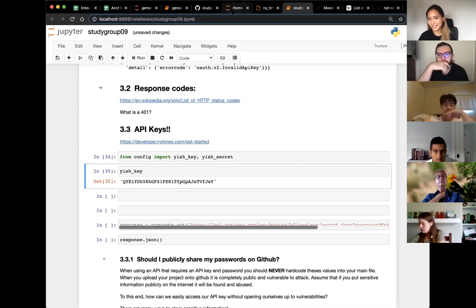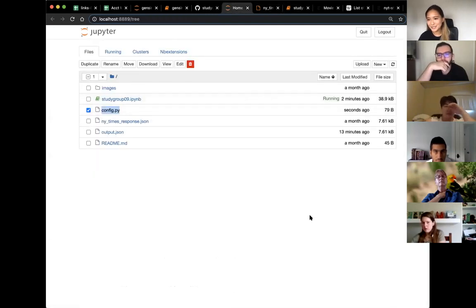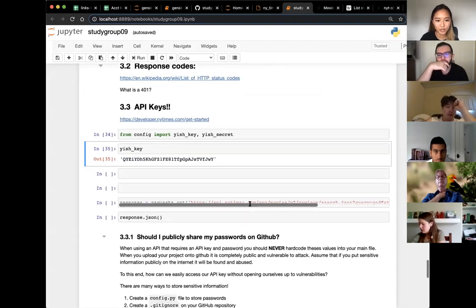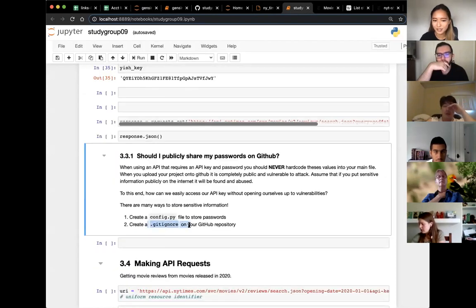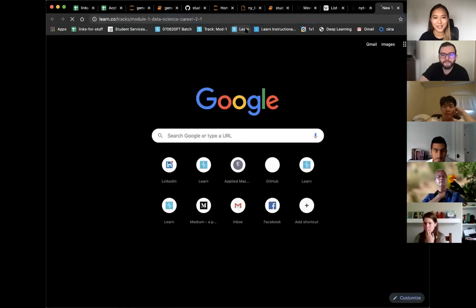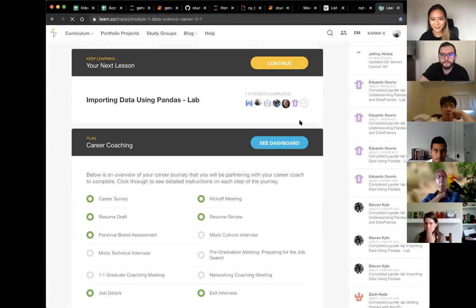So that's just a way of not having your passwords on your notebook. But you might say, but your password is over here. It's just in another file on your repo. So this is where the second step comes in, where we talk about creating a Git Ignore. So has anyone heard of a Git Ignore? Yeah. Has James explained what a Git Ignore does? Kind of. All right, I'll just walk through it again. If you're on any lab, let's just go to a random Learn lab. I think every Learn lab has a Git Ignore. So let's just see.